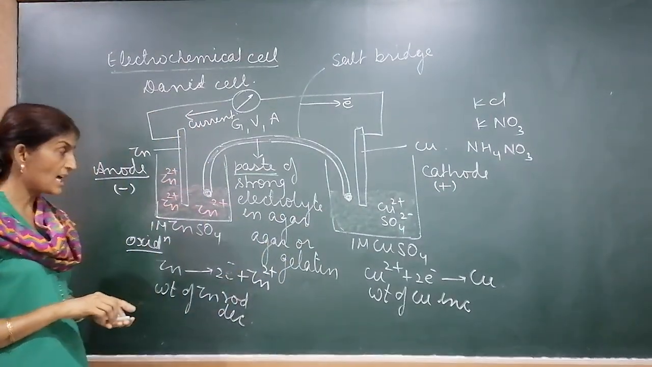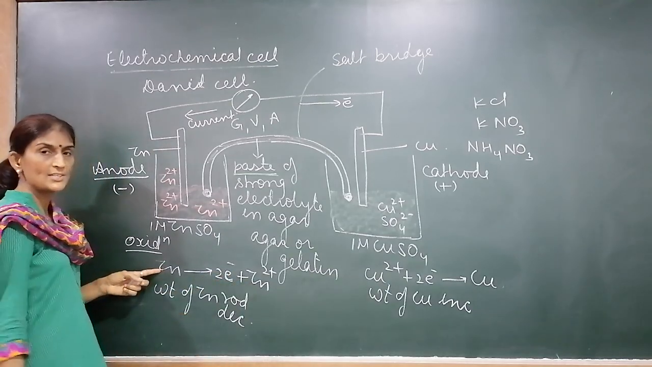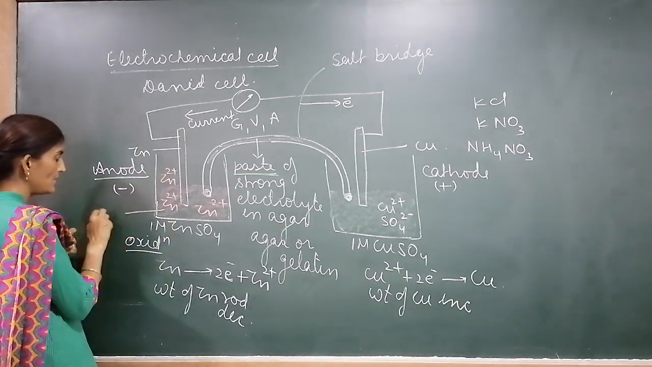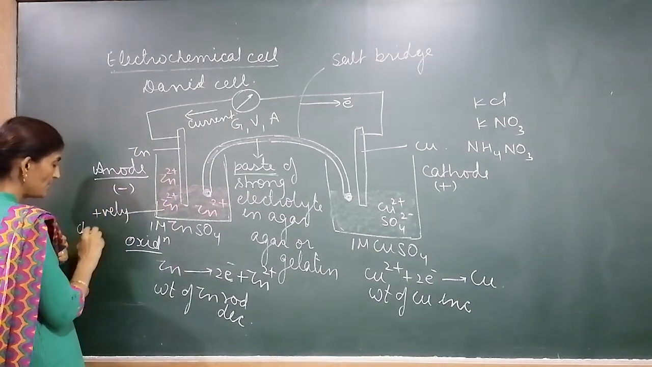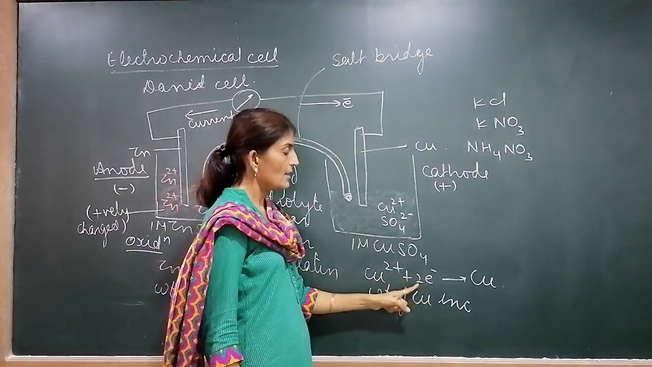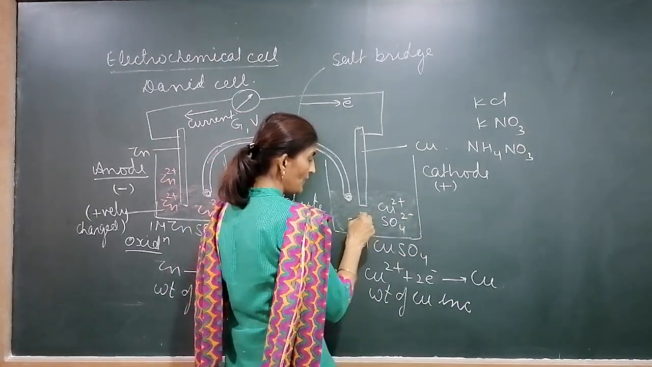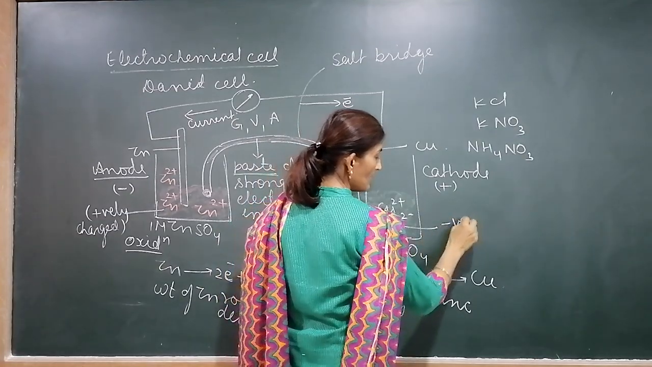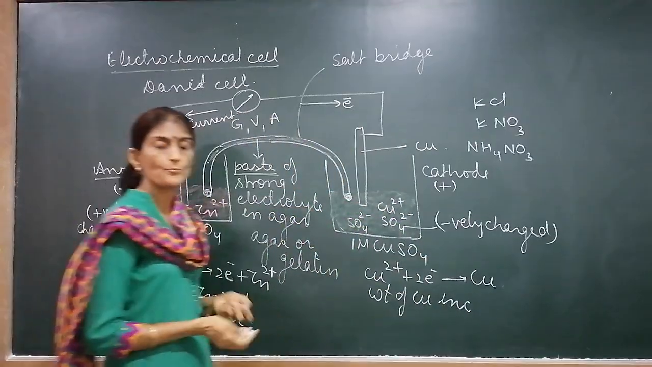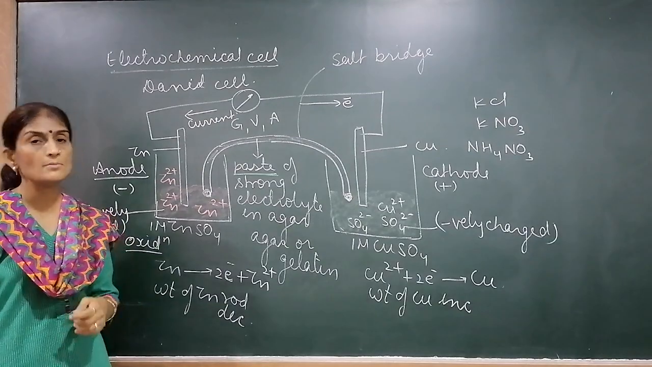How do these solutions become charged? On this anode, zinc is continuously losing 2 electrons and becomes Zn2+. So Zn2+ dissolves in this solution and makes it positively charged. As copper ions are continuously reduced to give copper, the sulfate ion concentration increases. So due to more sulfate ions, this solution becomes negatively charged. Charged solutions do not conduct electricity. So when the solutions become charged, the flow of current will stop and the galvanometer reading will become 0.